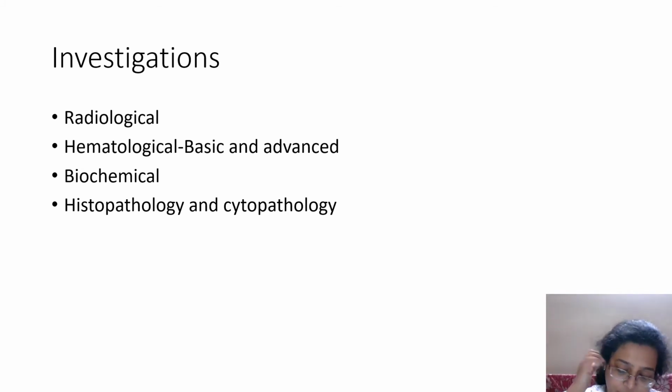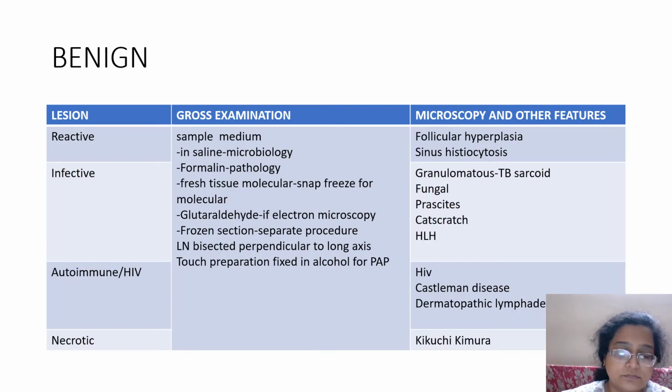Then hematology, basic and advanced. Basic is nothing, the routine investigations. Advanced are the flow, the FISH, the molecular. We'll be dealing with it in greater detail in malignancies. Biochemical, that is LFT, KFT, LDH, and viral markers, and then of course histopath and cytopath. So the benign spectrum of lymph node lesions will fall into these four categories.